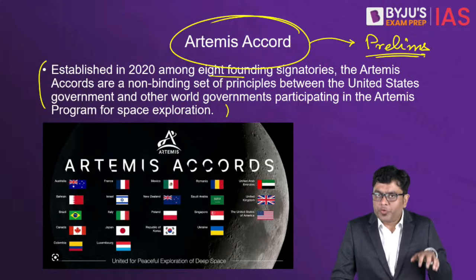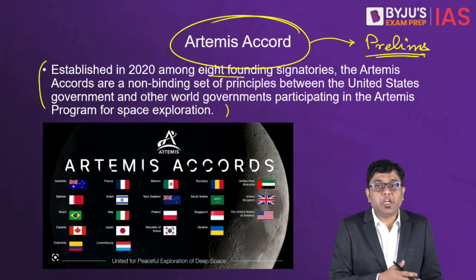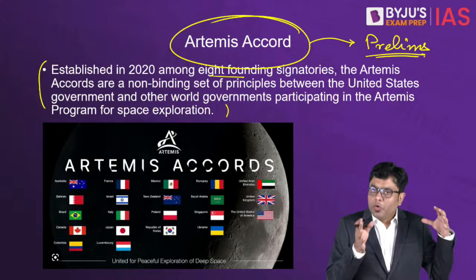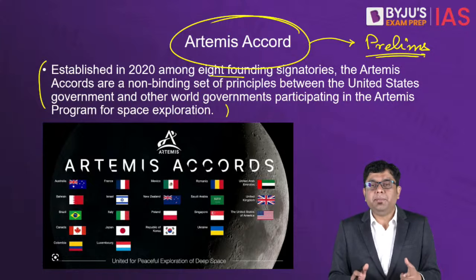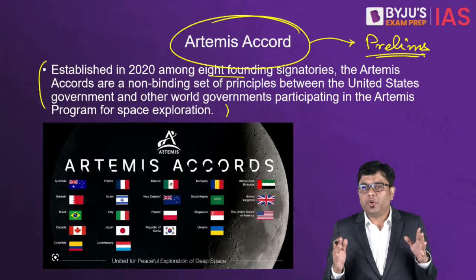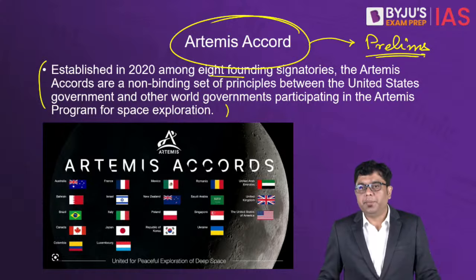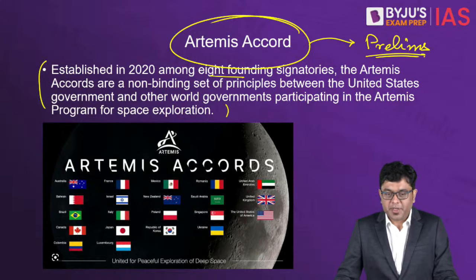Okay? So in this article, we have discussed why the cooperation is suffering a slight drawback, or in a way, a slow speed, so to say, for implementation. What can be the solution? What is the NISAR mission? What is the Artemis Accord by NASA and by the United States? All that we have looked at. It is relevant both for your prelims as well as for your mains examination.